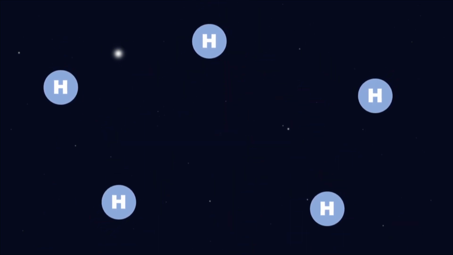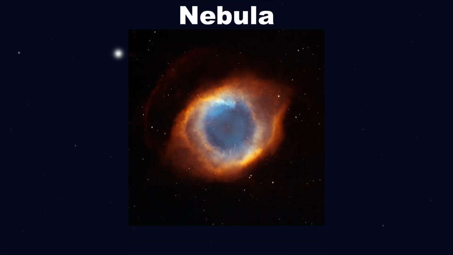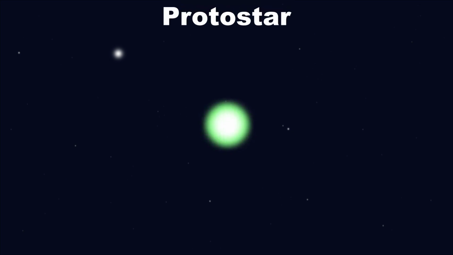The hydrogen gas is pulled to a central point by gravity, bringing the gas molecules close together in the middle of a nebula, and it begins to spin, until it gains enough energy to cause the hydrogen gas surrounding it to combust, creating the solar system's protostar. So there we are, our solar system now has a star. A pretty puny one, but a star nevertheless. Now all we need are some planets.